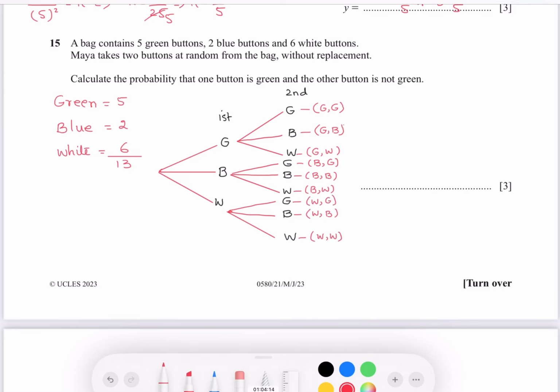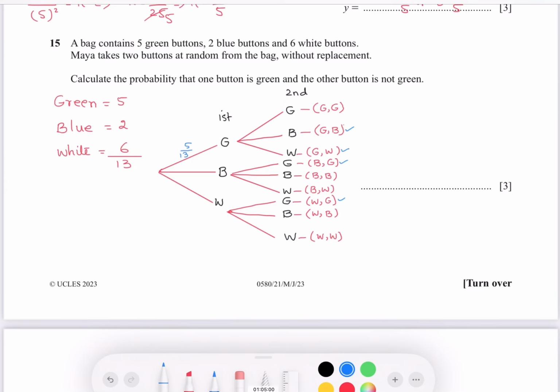So what we need, I'm going to mark it here with blue. This one we need, one green, one blue. One button is green and the other is not green. So wherever you see green and the other not green, mark it. These 4 places we need. So now write down their probability.